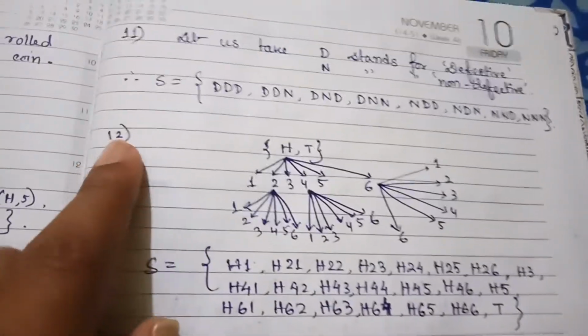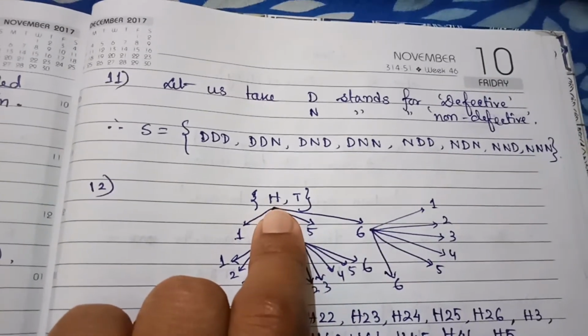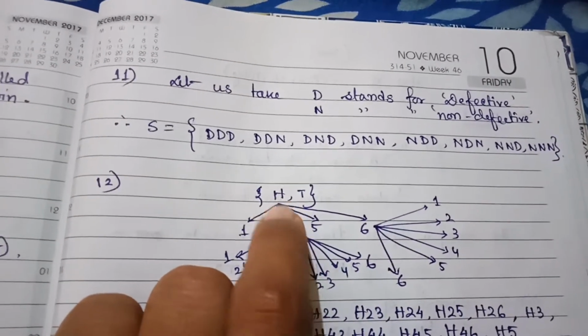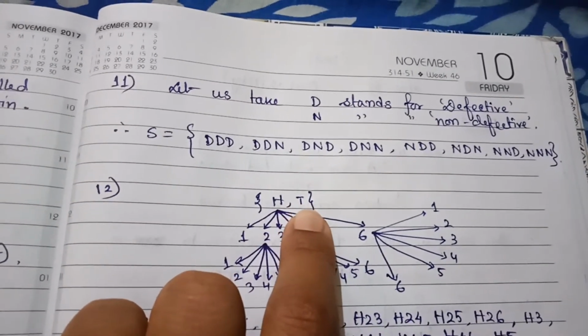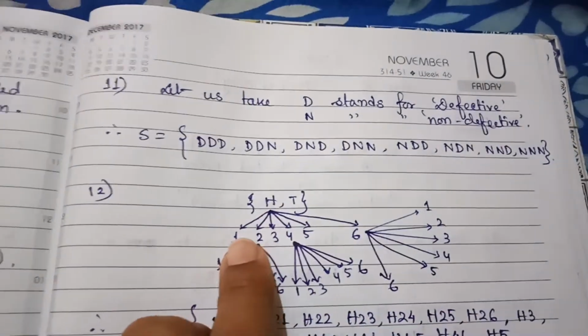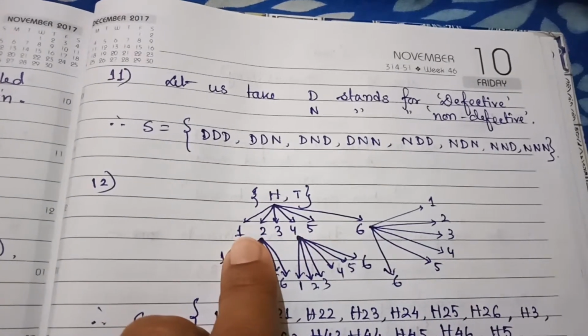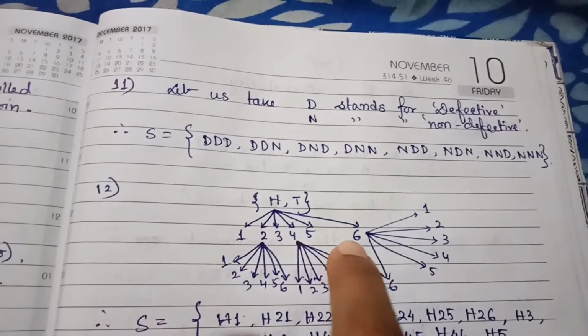Then coming to question number 12. This is a very interesting question. The question tells that first we will toss a coin. So what sample space will we be getting? We will be getting H, T. Now in the question it is told that if we are getting H, then we will roll a die. If we are getting tail, we will stop the trial over there. But if we are getting head, then we are going to roll a die. So we have rolled a die and we are getting the possibilities 1, 2, 3, 4, 5, 6.